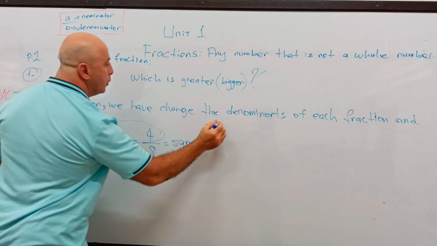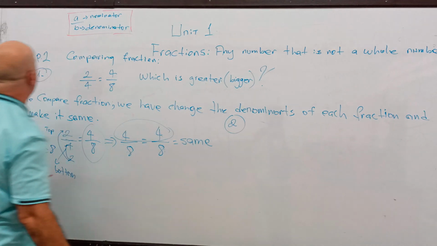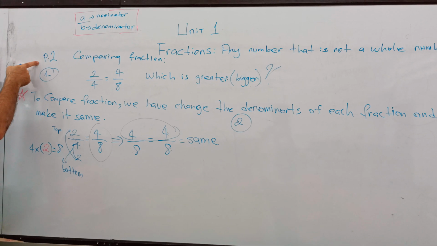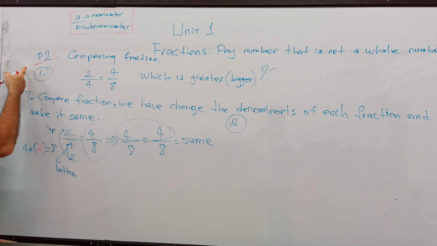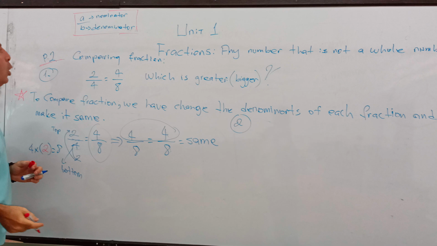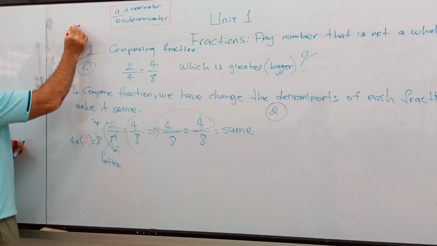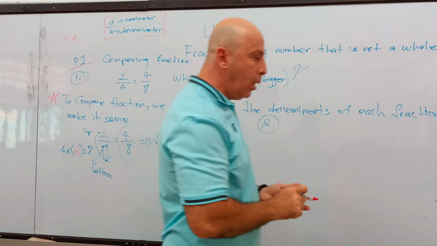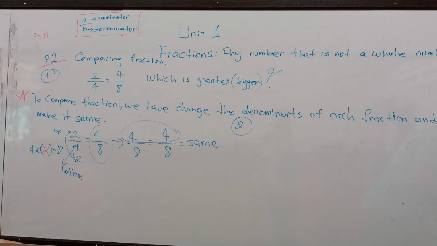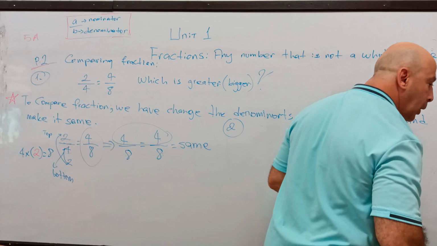Now we'll do number 2. Remember, green book, page 2, book 5A. If you finish, you can look at question number 2.